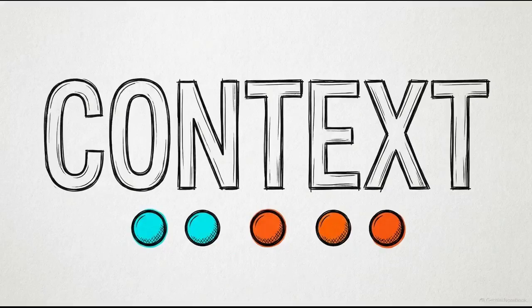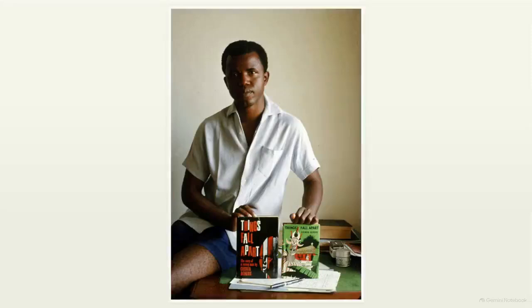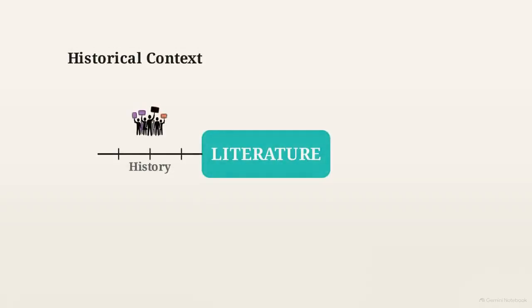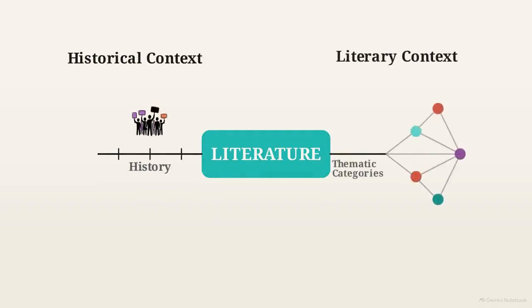We look at context in three distinct ways. First is authorial context, drawn from a writer's life and circumstances, like Chinua Achebe, whose background directly influenced his writing. Then there is historical context, reflecting the societal issues and history that prompted the work. The third is literary context. This examines how a text fits into broad thematic categories, as seen in the contemporary works of Chimamanda Ngozi Adichie.